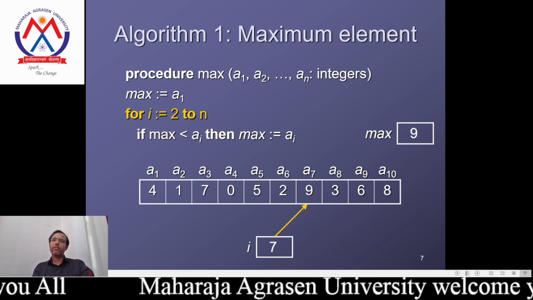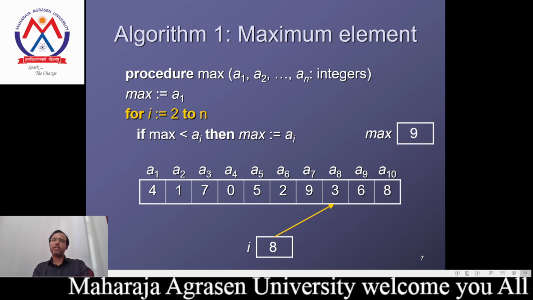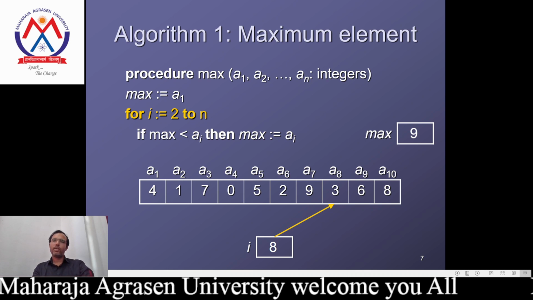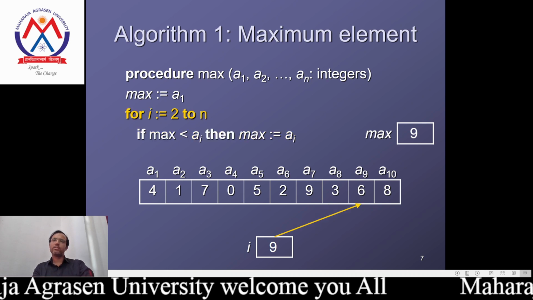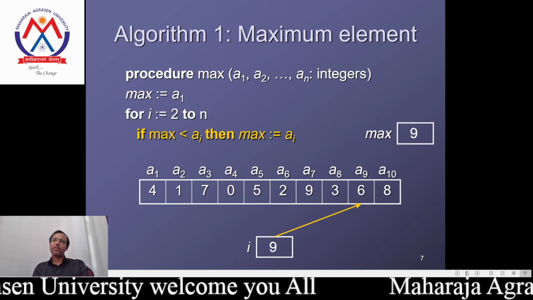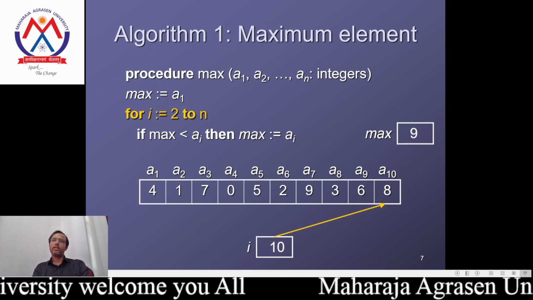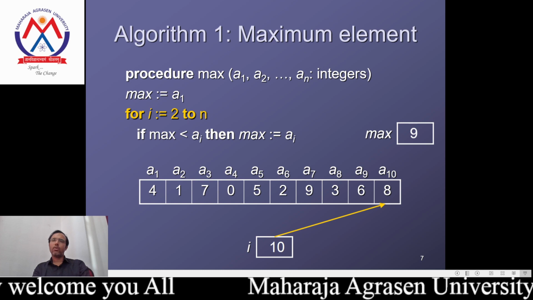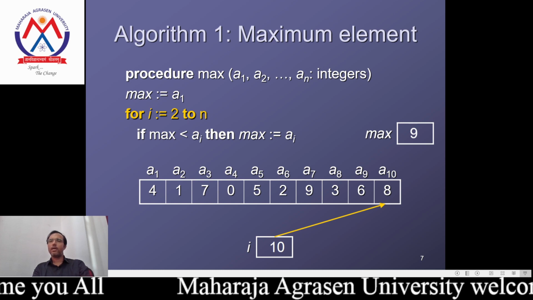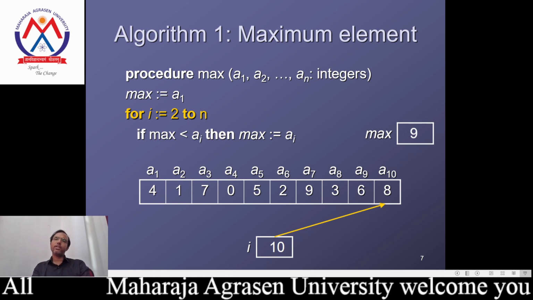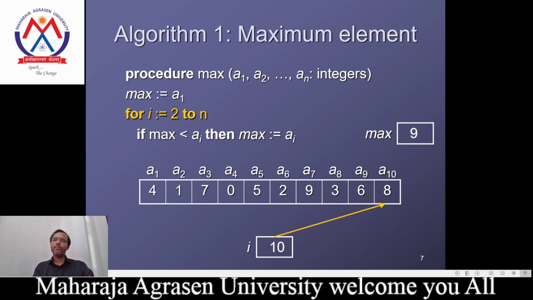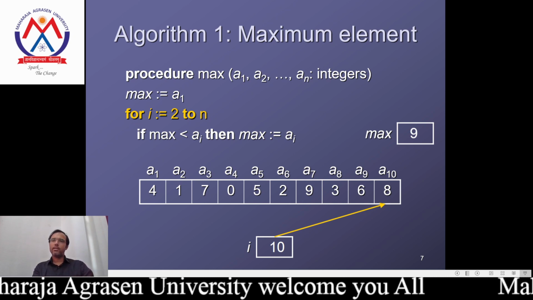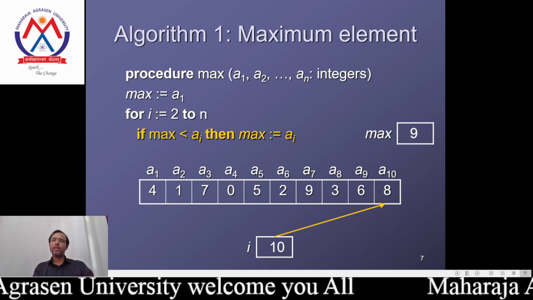Likewise we consider the different values from a1 to a10, 3, 6, and likewise the last one, 8. We have considered all the 10 values, and after completing the index I to 10, we find that the maximum value is 9.